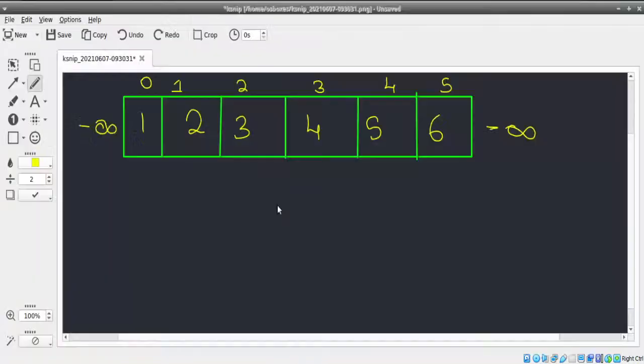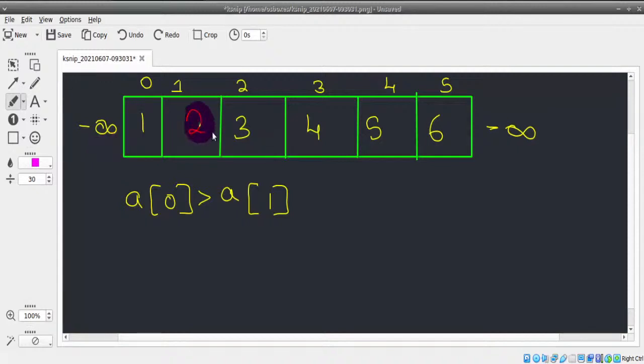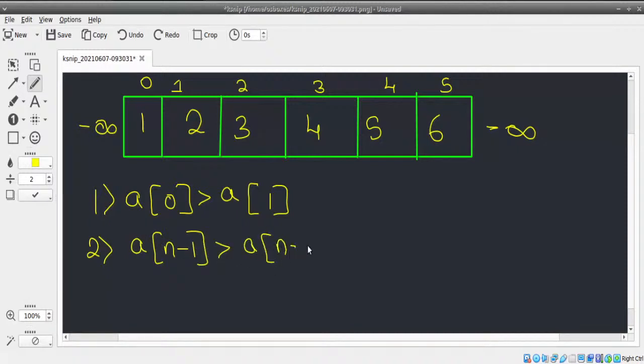We can search, remember this is the logic, if our first element, that is if array of 0 is greater than the second element, can I say it is a peak? If a of 0 is greater than a of 1, can I say it's a peak? This is my first condition. Can I do this? Because this element is of course greater than minus infinity. If it's greater than a of 1, that's enough. This is one condition to find peak. Second condition, if a of n minus 1 is greater than a of n minus 2.